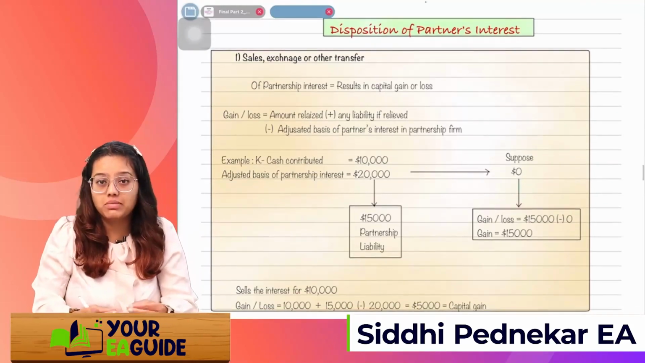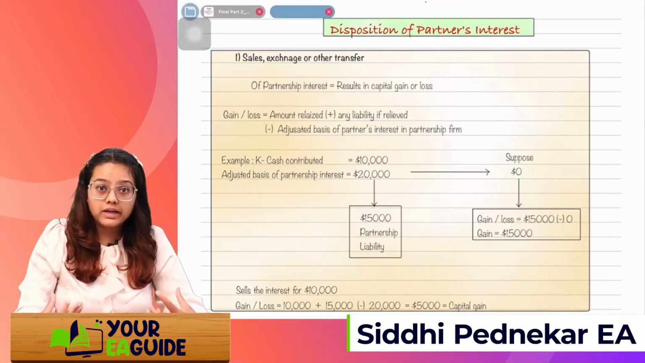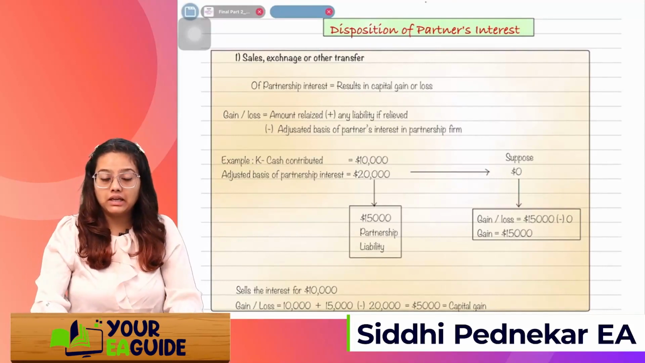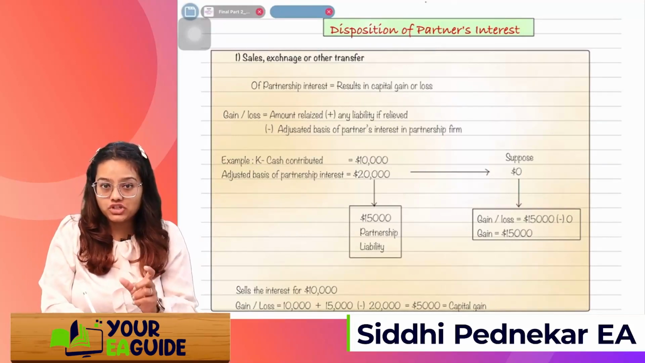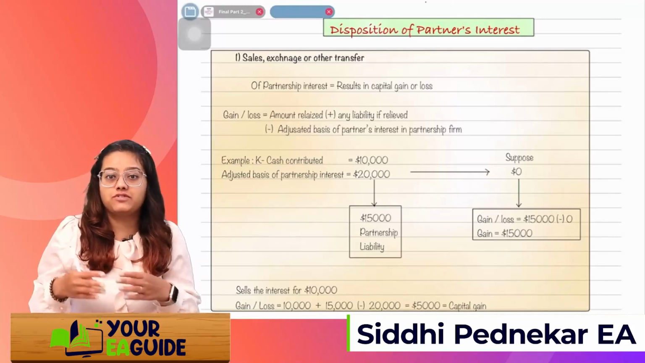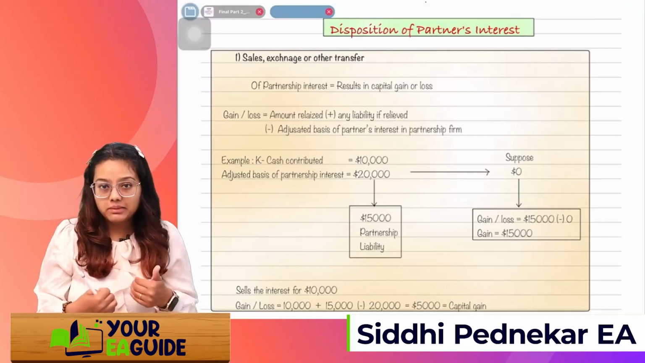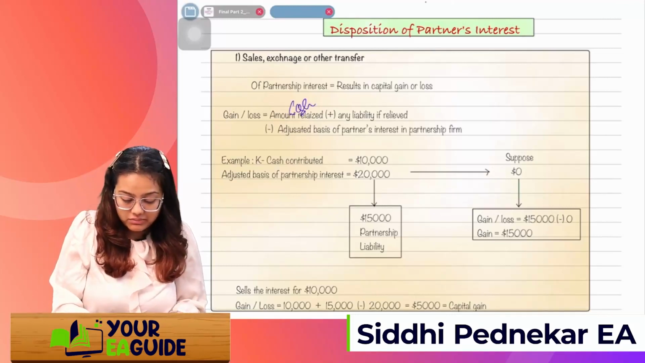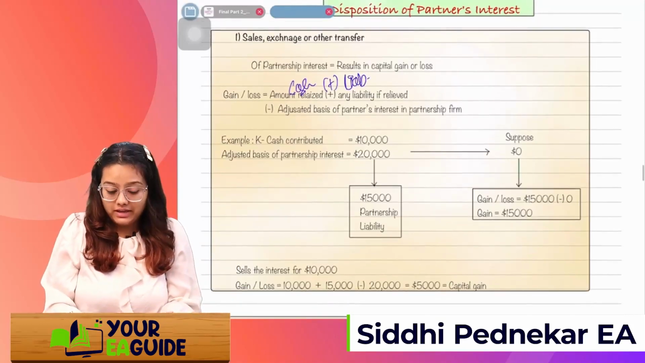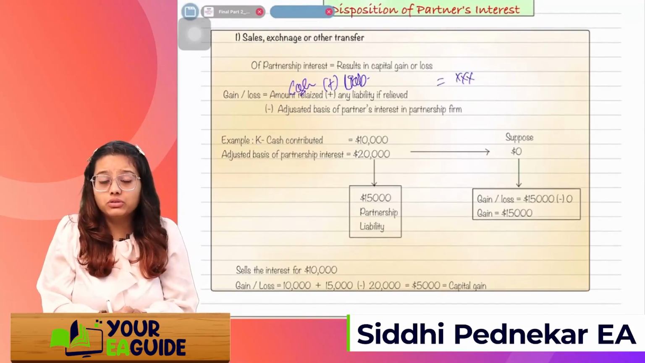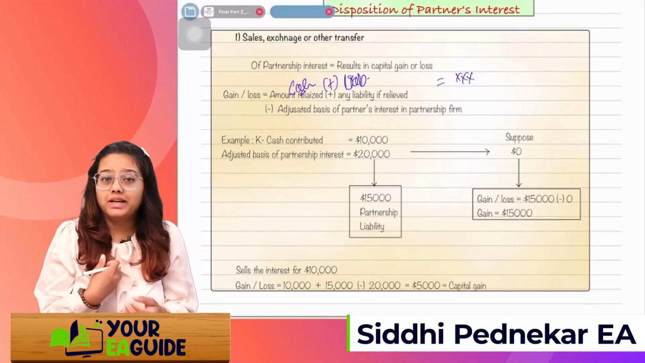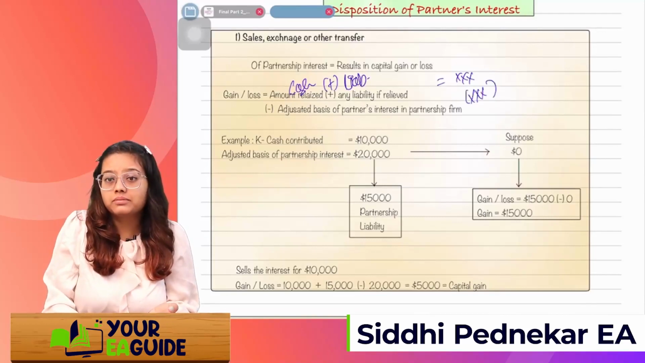For example, I'm disposing my interest in the partnership firm to someone else, and that person is paying me money, cash. So I'll take that cash. I'll add the liability which I had in the partnership firm, because basically I'm transferring that liability to that person. So that is my benefit. So cash, whatever I'm receiving, plus liability, whatever I'm transferring to that other person. Then I'll reduce the adjusted basis of the partner's interest in the partnership firm, whatever my adjusted basis was.